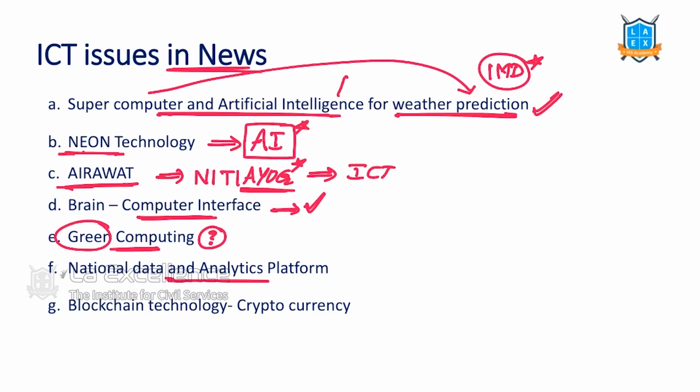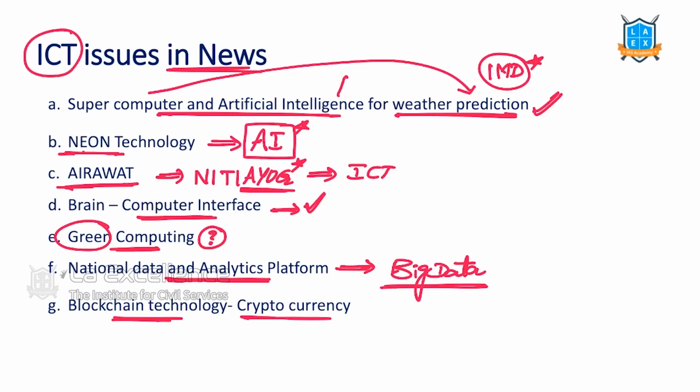National Data and Analytics Platform. This is the Indian central government's biggest big data platform. Cryptocurrency was in the news. Blockchain technology is in the news. So ICT as an issue is in the news for these, and there are other areas.